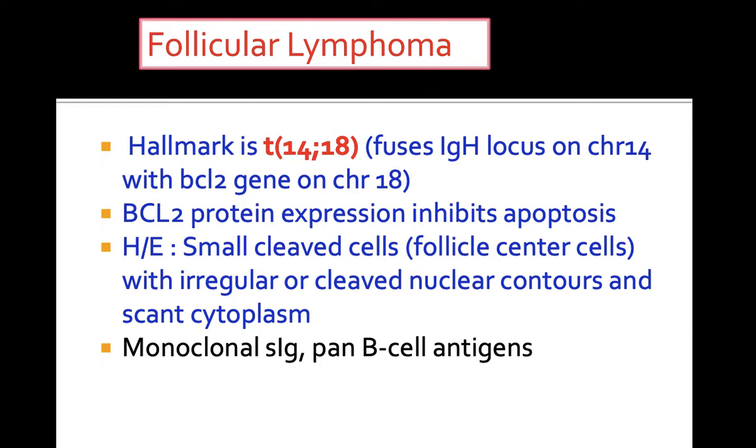Microscopy of follicular lymphoma shows small cleaved cells with irregular or cleaved nuclear contours and scant cytoplasm. Immunohistochemically, all the follicular lymphomas are positive for monoclonal surface immunoglobulins and pan B-cell antigens like CD19, CD20, CD10.